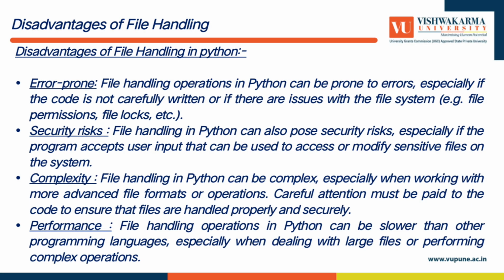Disadvantages of file handling. First, error prone. File handling operations in Python can be prone to errors, especially if the code is not carefully written or if there are issues with the file system, for example file permissions, file locks, etc. Second, security risks. File handling in Python can also pose security risks, especially if the program accepts user input that can be used to access or modify sensitive files on the system.